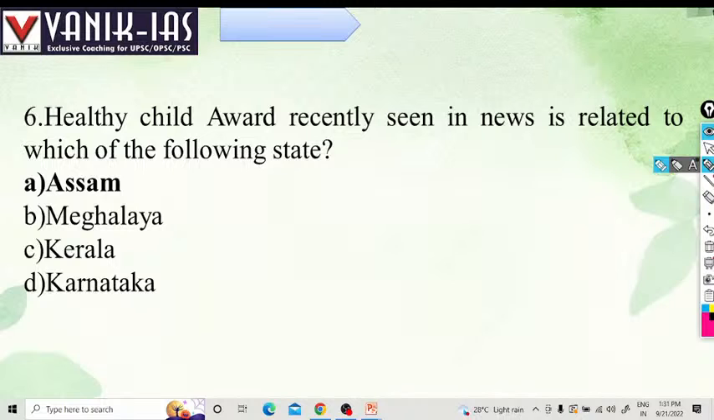Healthy Child Award, recently seen in the news, of which state? The state is Assam. Assam has started the Healthy Child Award. Another scheme by Assam is Schools on Wheels. That is also a scheme of Assam, especially to provide education in the rural areas, in the last mile connectivity.